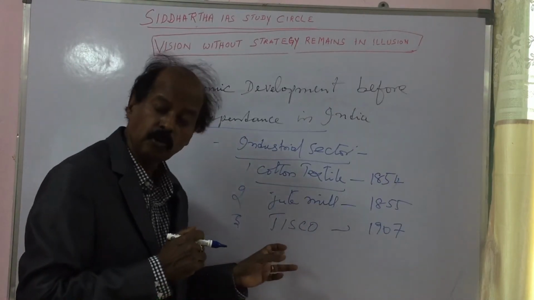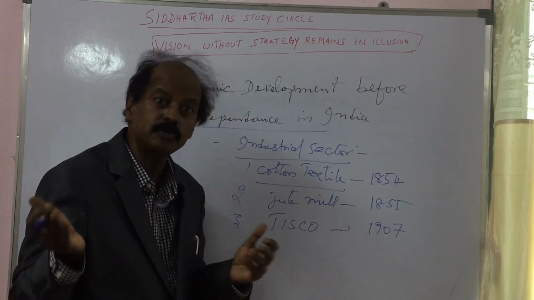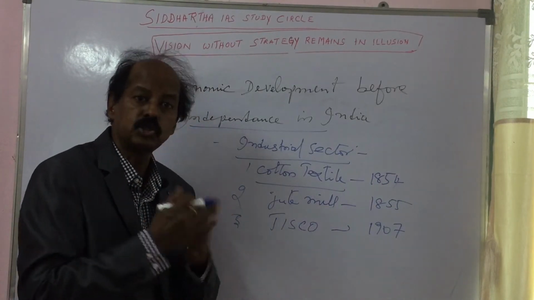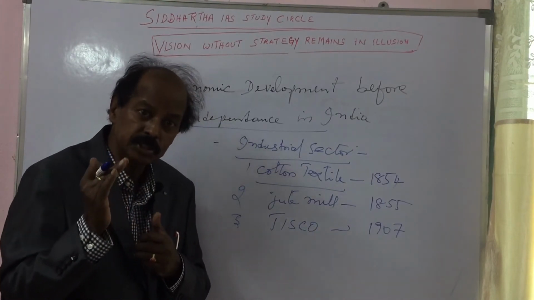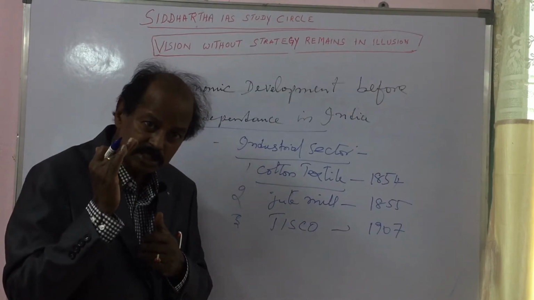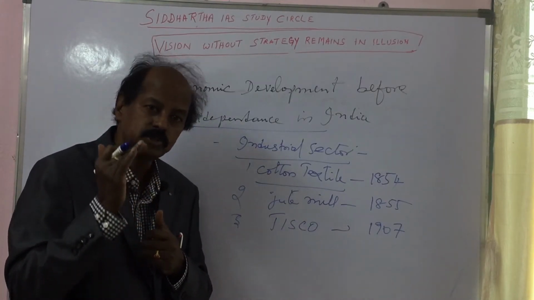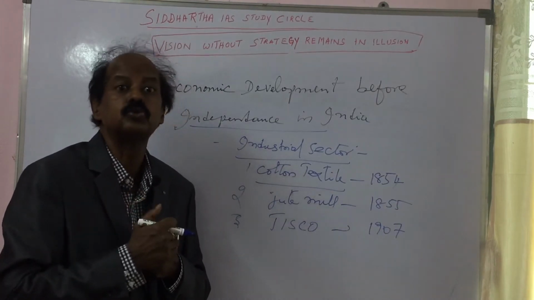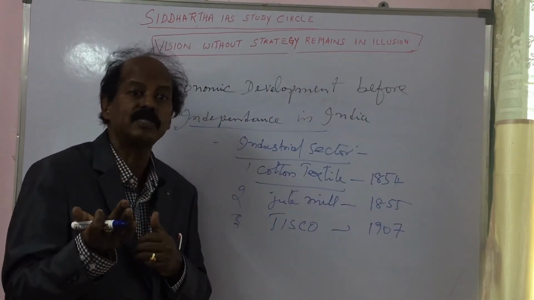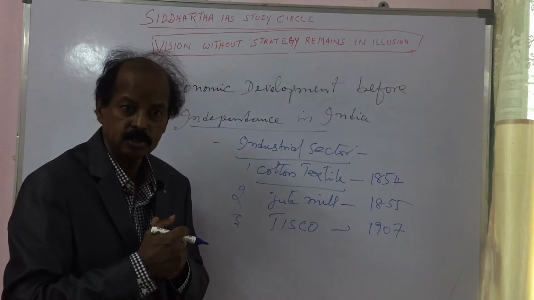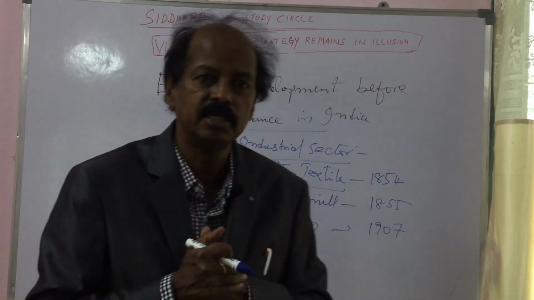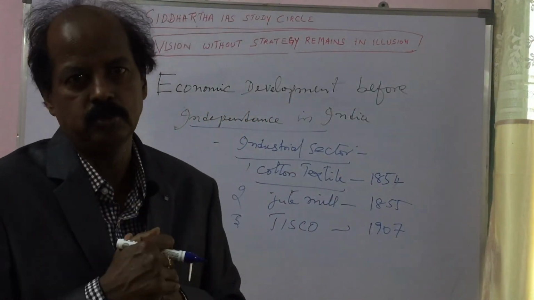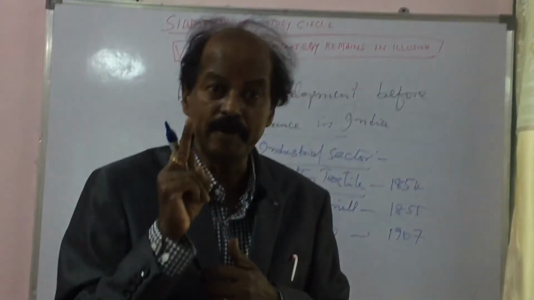And the capital goods industries were not developed. There was no capital goods industry before independence. What do you understand by capital goods industry? This was the basic industry, which produces machinery and tools that were very important for the development of other industries. So capital goods industries were not developed in India before independence because of the colonial rule, because of the colonial policies followed by the British government.